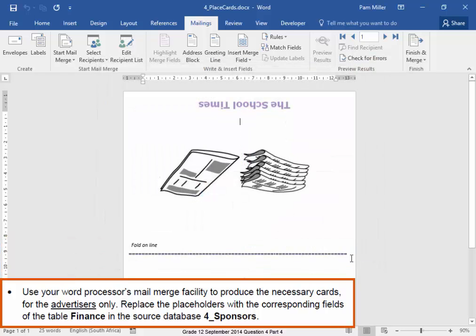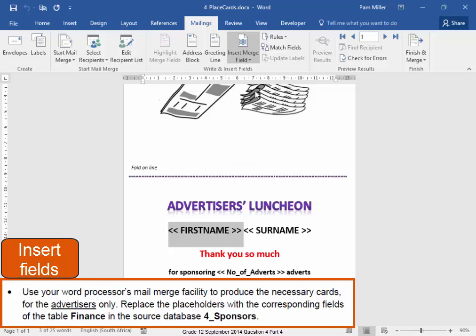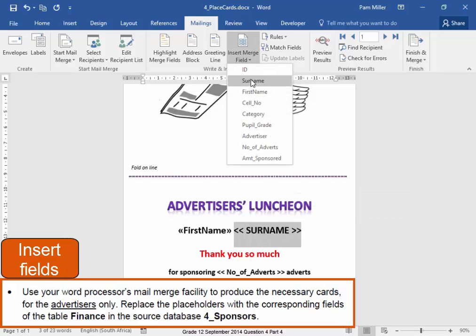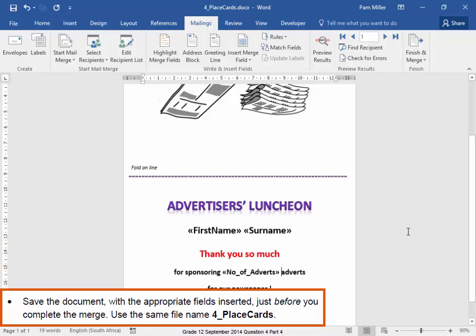Okay. Now, here, I'm going to replace that with the field first name, space. I'm going to replace that with the field surname. I'm going to replace that number of adverts with that field. I'm now going to save the file.